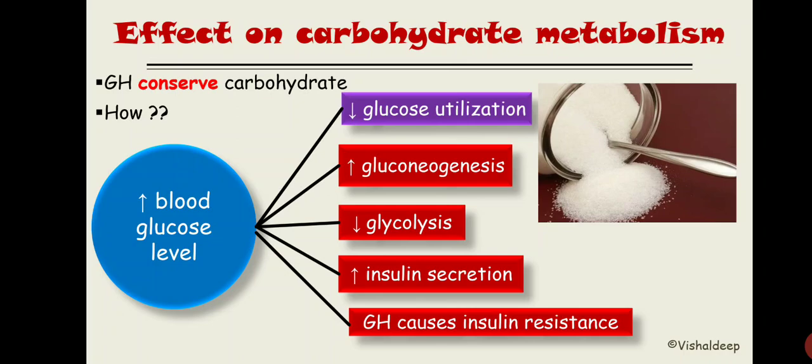On the other hand, glucocorticoids increase blood glucose level by increased gluconeogenesis. And the third hormone, glucagon, causes increased blood glucose level mainly by promoting glycogenolysis.